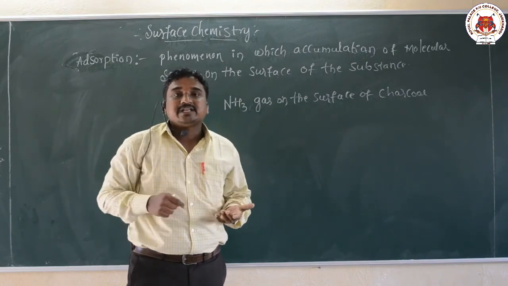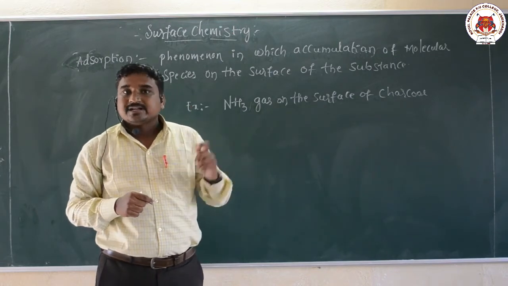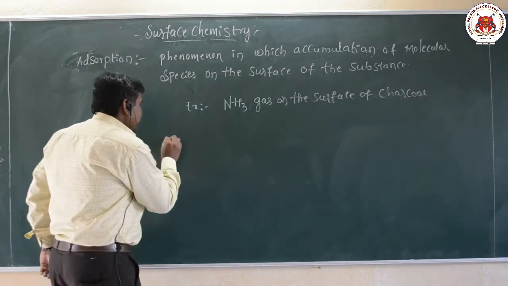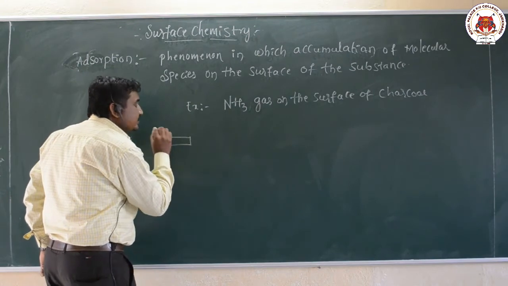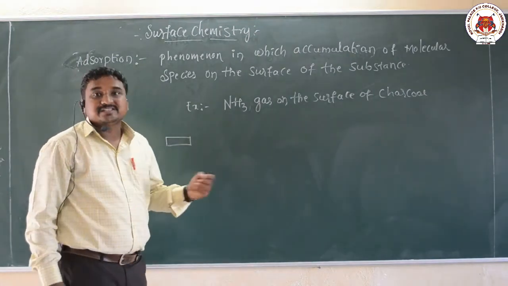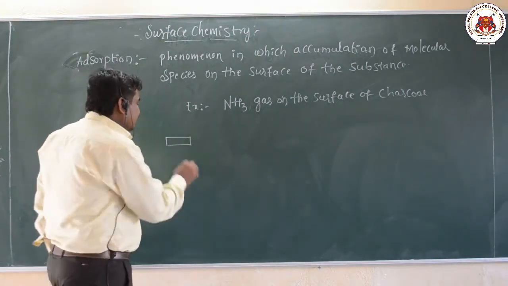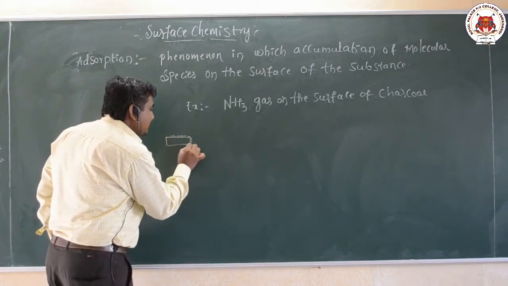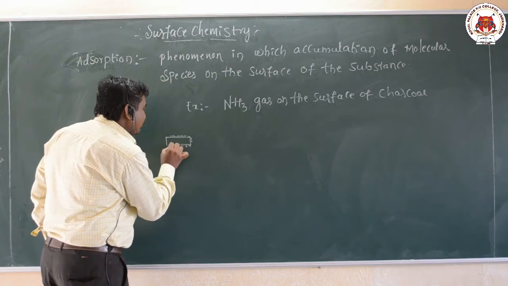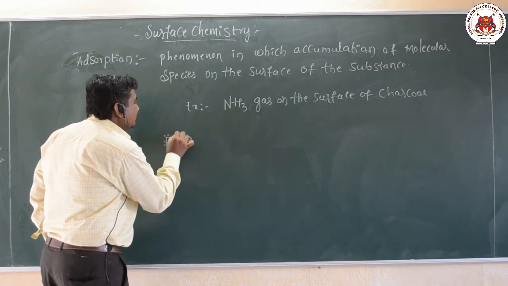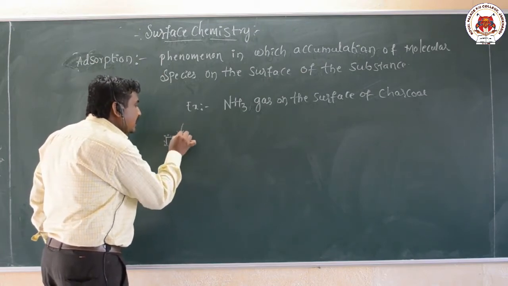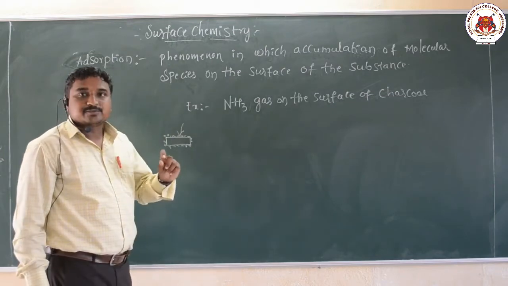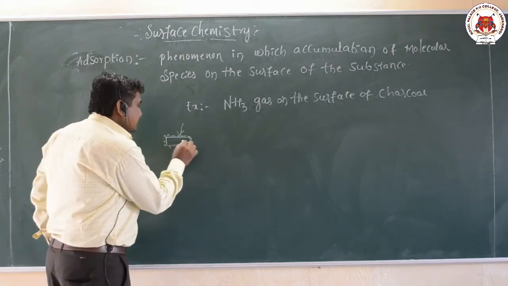Suppose I take a metal exposed to the air. After some days, on the surface of this metal there is an accumulation of some species. That process is called adsorption.